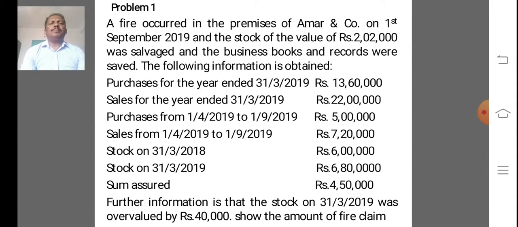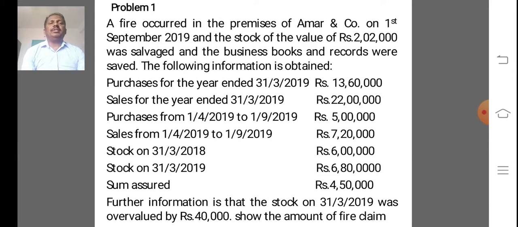So purchases for the year ended 31/3/2019, rupees 13,60,000. Date is very important. Before fire, after fire. We identify before fire, after fire. Then only we can easily calculate the problems by using the different steps.